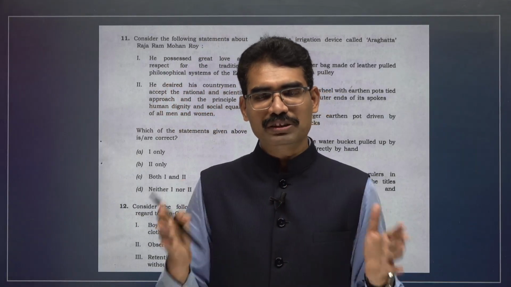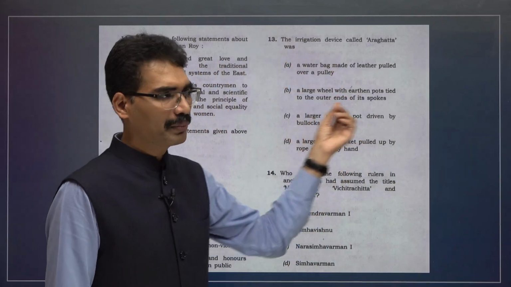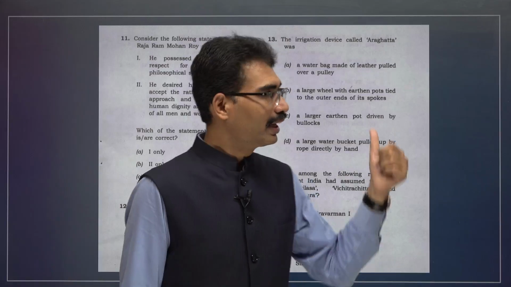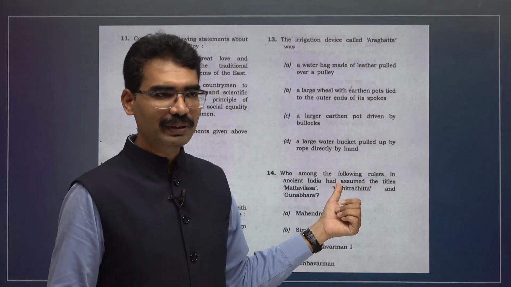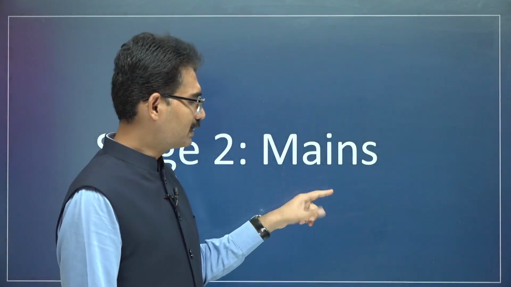In prelims, two papers will be there, paper 1 and paper 2. Paper 1, general studies, looks like this, and paper 2, CSAT, will have aptitude, mathematics, English and reasoning. Whatever marks you get in general studies paper 1, based on that the cutoff will be decided. CSAT is qualifying in nature. If you pass this, you are allowed in the mains examination.